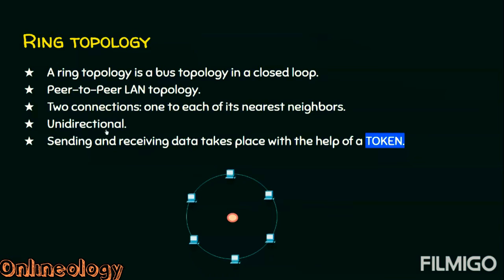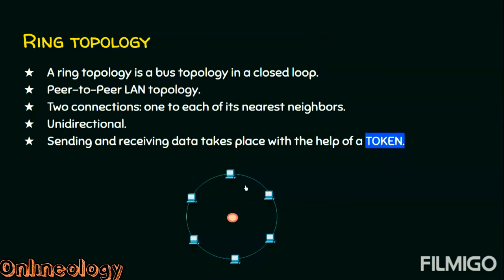and the communication is always unidirectional. Suppose this node wants to send some data to this node and the network is set up like the flow of data should be in this direction, and this node will send this data to this node, and this node will forward the data to this node, this node, this node, and finally it will be received by this node. The communication will not happen directly like this. The communication will be like this because the communication pattern of a ring topology is always unidirectional.